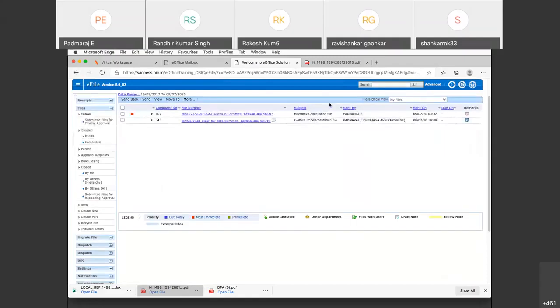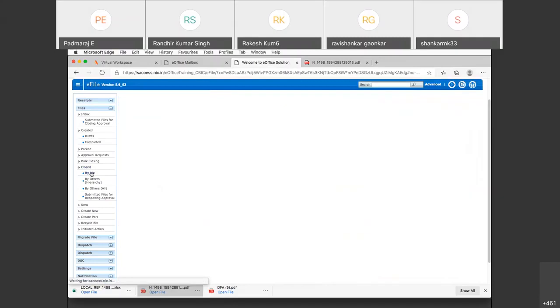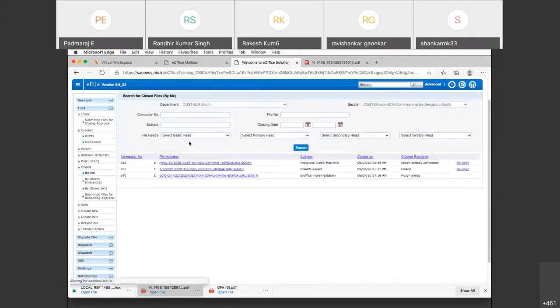Okay. So where will I see all the files closed by me or by others? Here in the closed tab. If you see on the left, closed is written here. When you click on this closed by me, I'll be able to see the ineligible credit Macronics file is closed because action already completed.